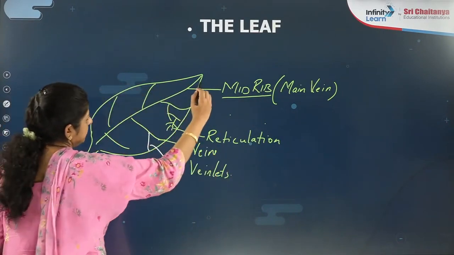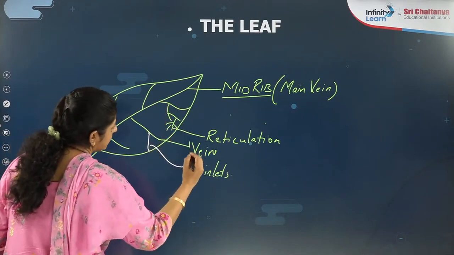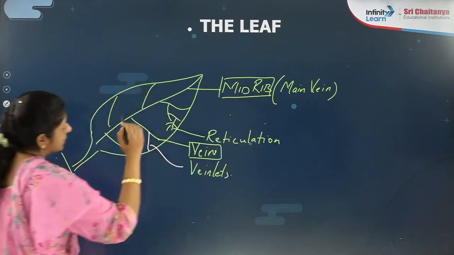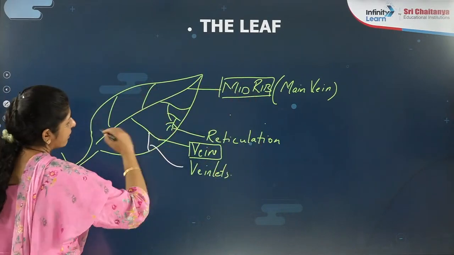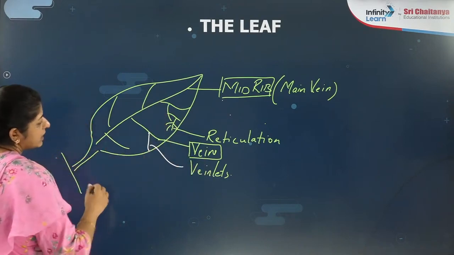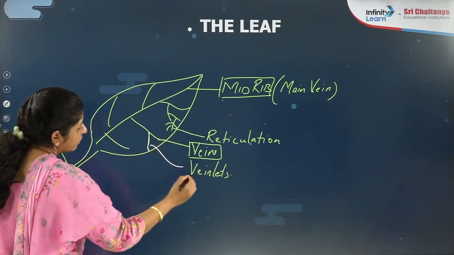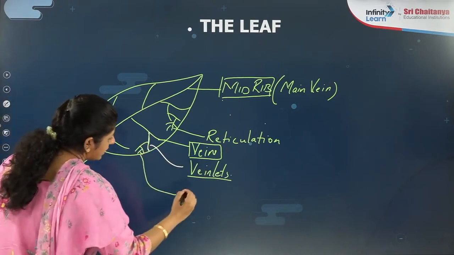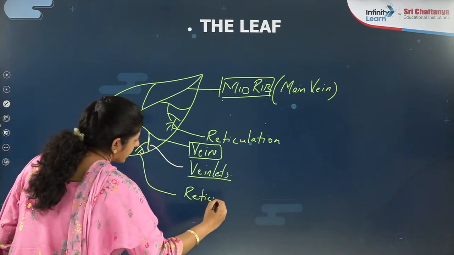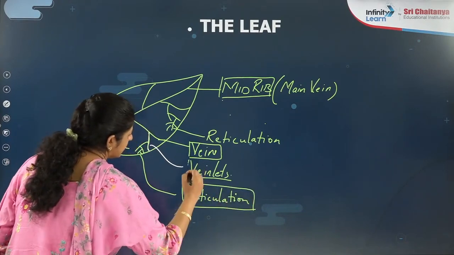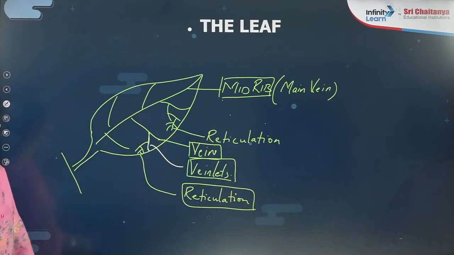This is a main vein, further divided into what thing? Veins. The main vein you call it as midrib, and next it is divided, that you call it as veins. Veins are further divided into veinlets. Veinlets are further divided into what thing? Reticulation. Can I say this order of divisions can be there in some category of the plants?